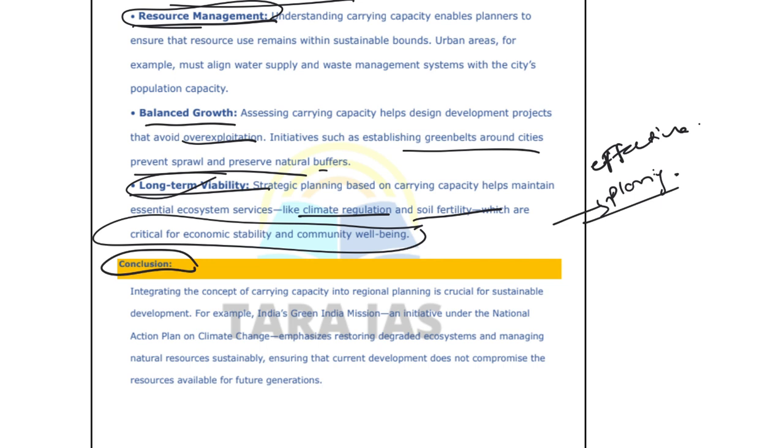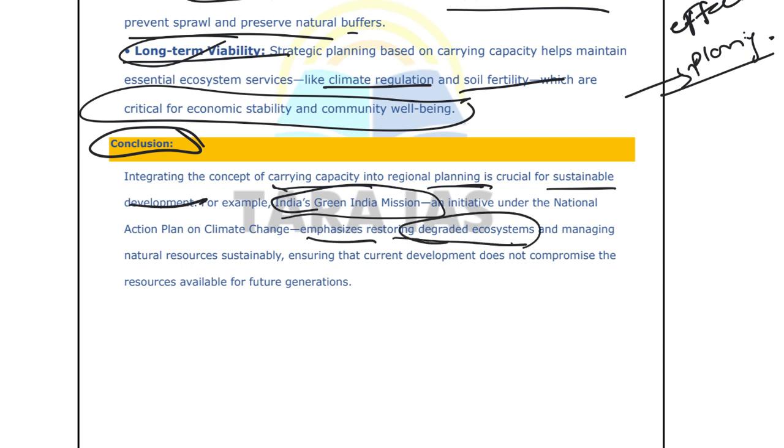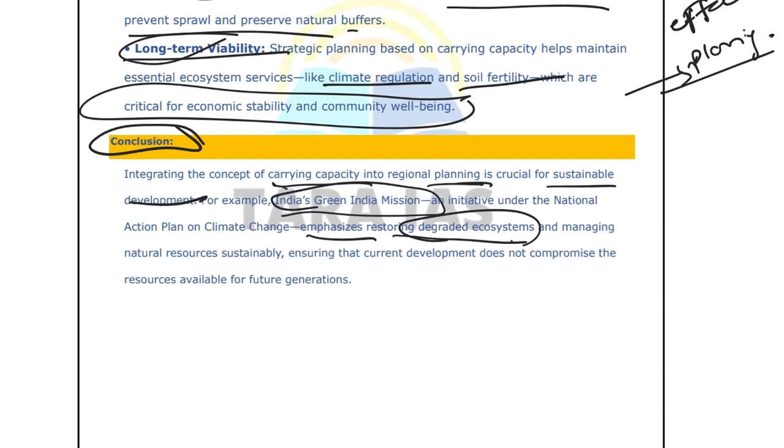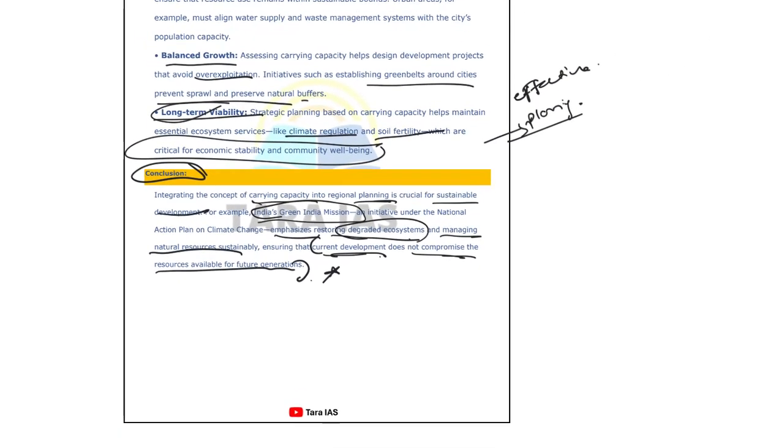Okay, coming to the conclusion part, the conclusion will be writing the way forward and also emphasizing the carrying capacity. First we write that it is very important that we integrate carrying capacity into regional planning to ensure sustainable development. For example, India's Green India Mission. As a part of this, what did we do? We emphasized restoring the ecosystems that have already degraded, and also managing natural resources sustainably and ensuring that current development does not compromise the resources available for future generations. This is the main aim of sustainable development. So this is how you conclude this particular answer.